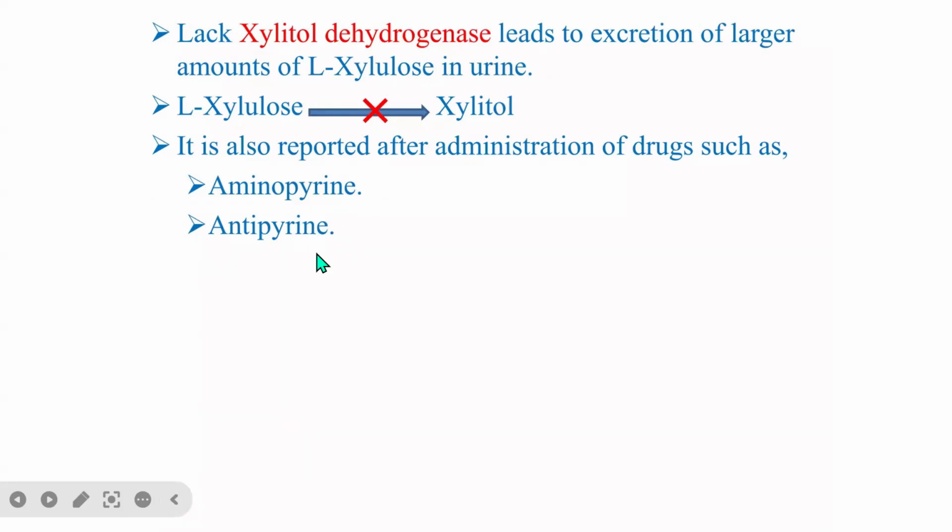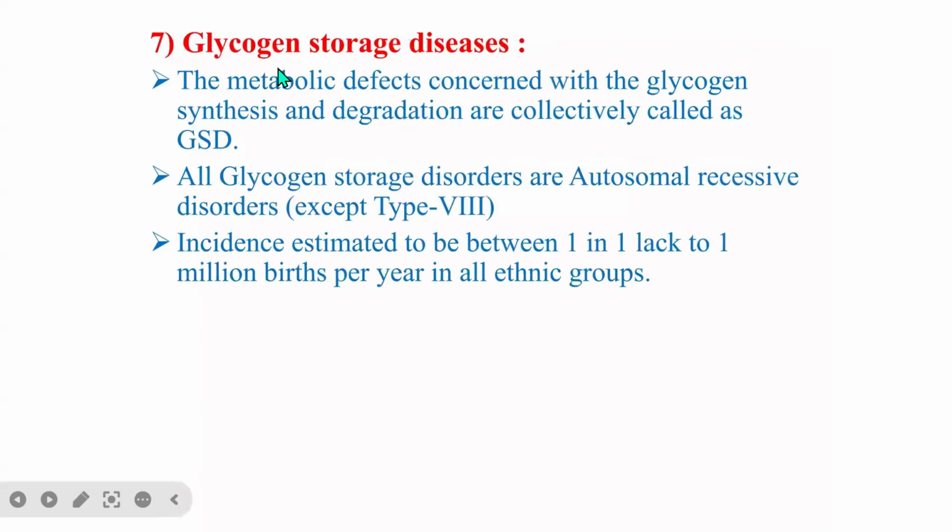So these are the drugs that I can use in the treatment. The next thing is glycogen storage disease, which is a metabolic defect concerned with glycogen synthesis and degradation, collectively called glycogen storage disease. So the disease can affect both the synthesis and the degradation of the glycogen.